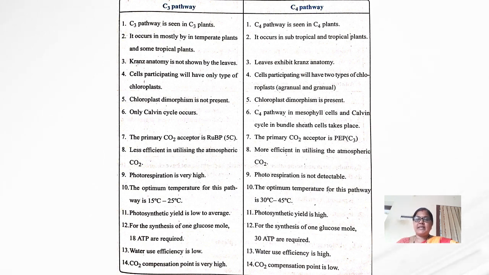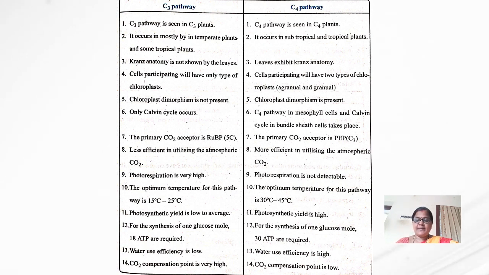So in the C3 pathway, the optimum temperature is 15 to 25 degrees centigrade. When it comes to the C4 pathway, the optimum temperature is 30 to 45 degrees centigrade. So this is the comparison.